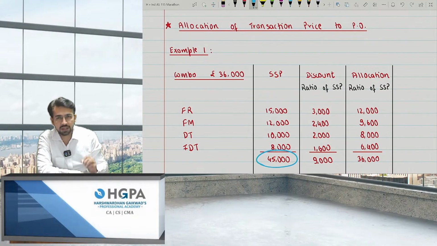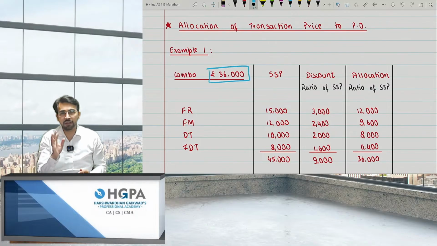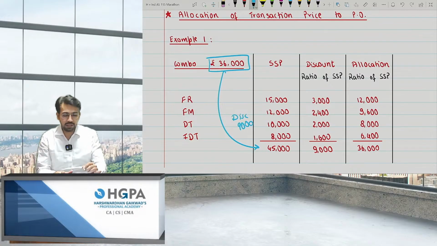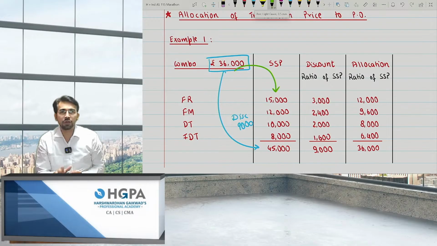That means a total of 45,000. But the combo is 36,000. That means I have given you a discount of 9,000, right? So what I have to do is divide this 36,000 in the ratio of SSP, that is 15 is to 12 is to 10 is to 8.